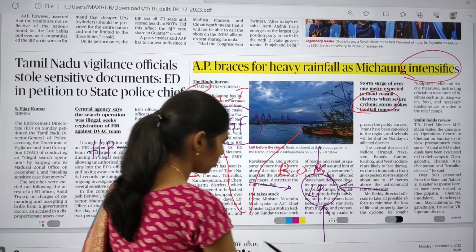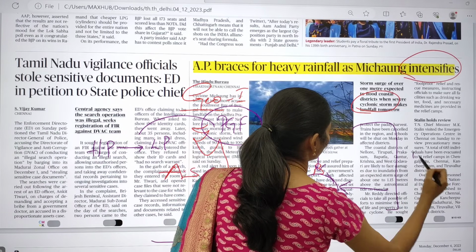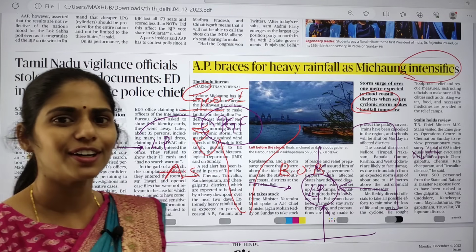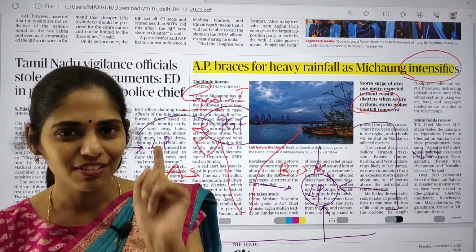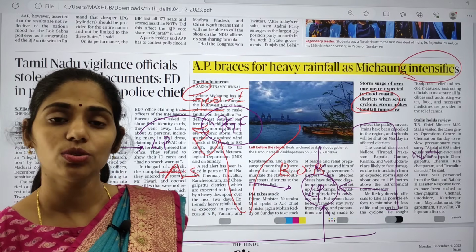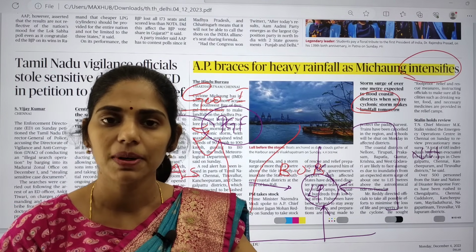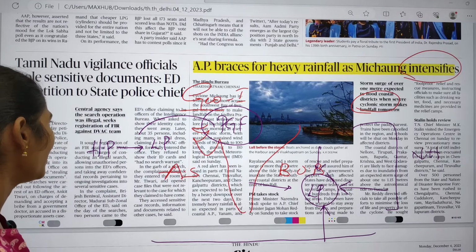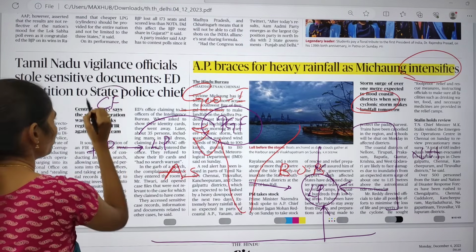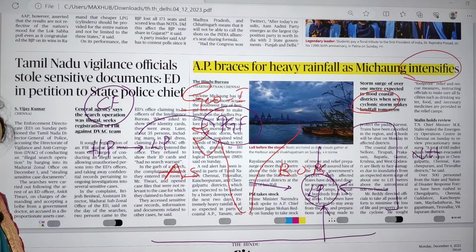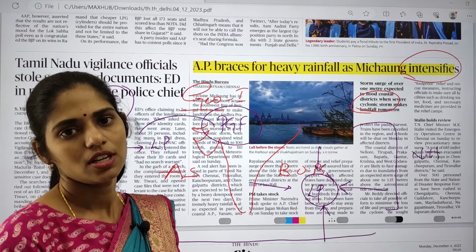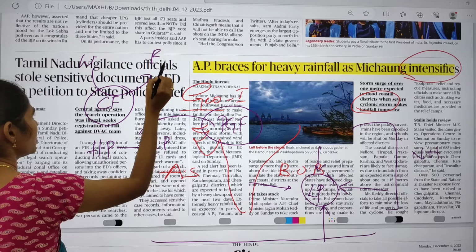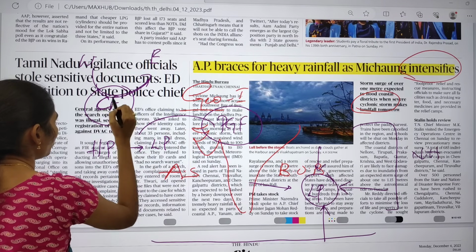If you see India's location, India is located in the northern hemisphere, but not in the southern hemisphere, right? Even the equator does not pass through India. India is present entirely in the northern hemisphere. Clear? Again we have to see one more concept, that is CF, the Coriolis force. Because the earth moves from west to east, that creates this Coriolis force.